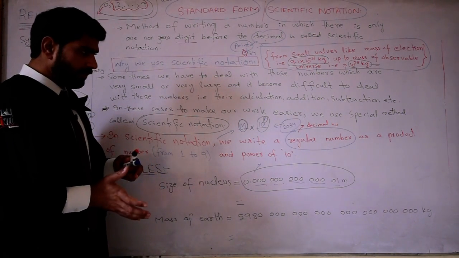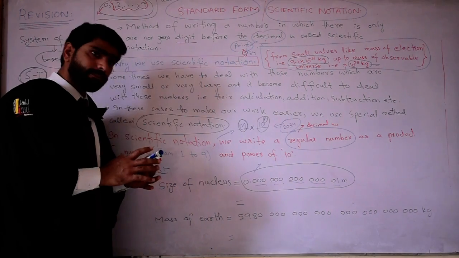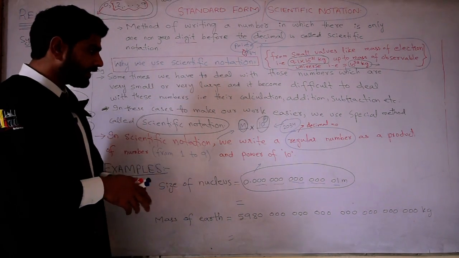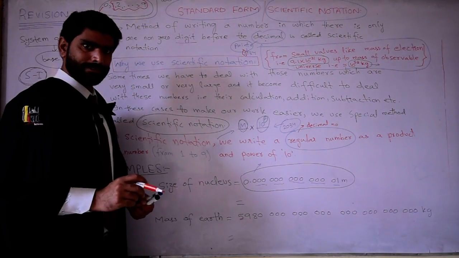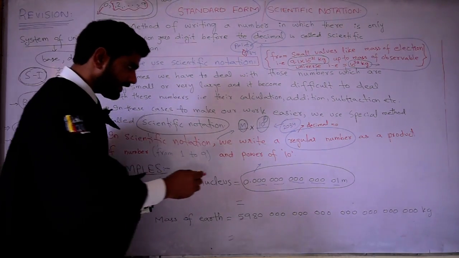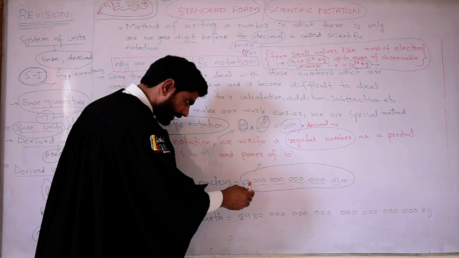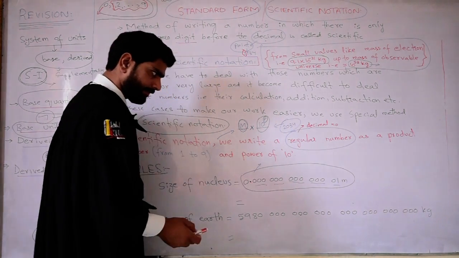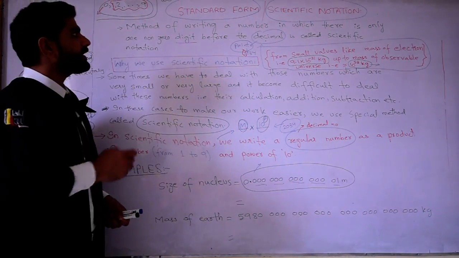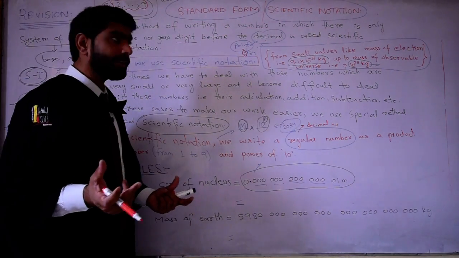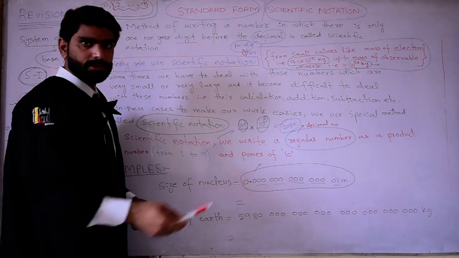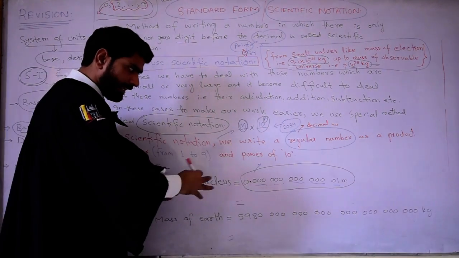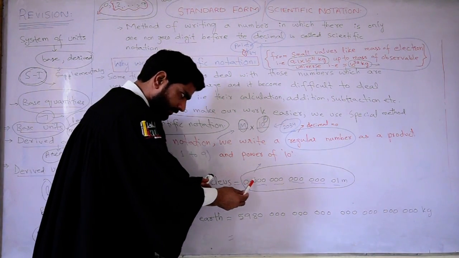If we write this number in scientific notation, how can we write it? First of all, we will check where the decimal is placed in this case. This is the decimal according to this question. And where do we have to put the decimal? We have said that the decimal should be after the first non-zero digit, from left to right.